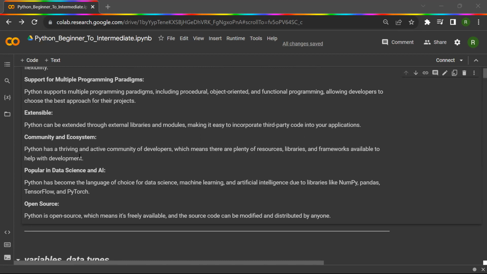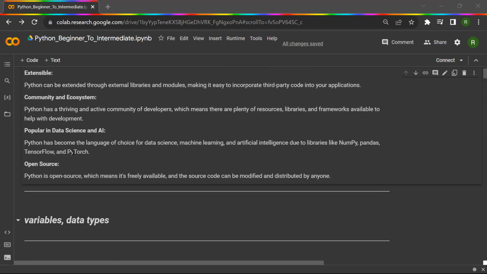Okay. Now, the Python community and ecosystem is also involved. How? Because it has a thriving and active community of developers, which means there are plenty of resources, libraries, and frameworks available to help with development. Everything is made only for development purposes.